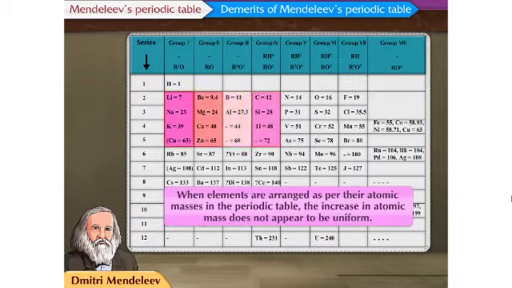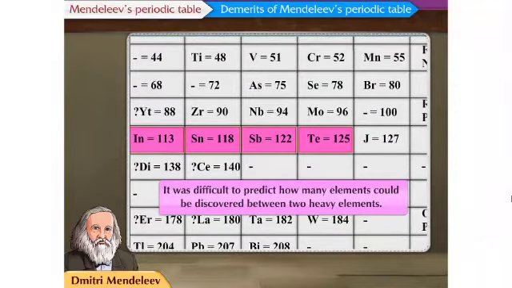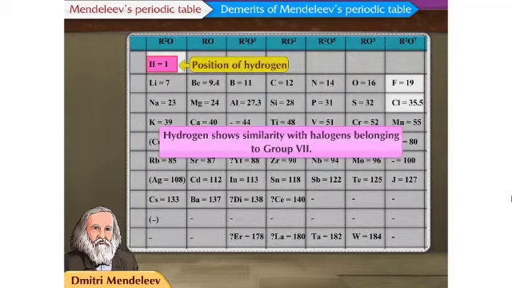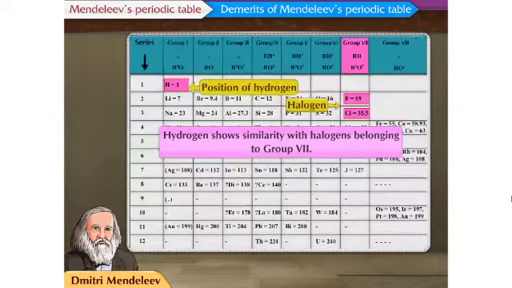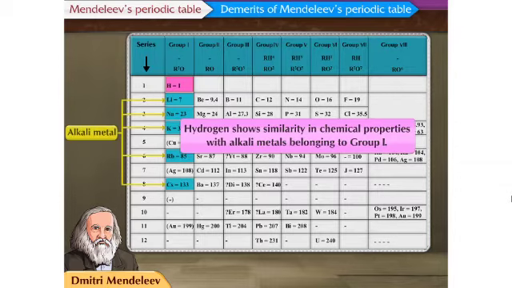It is also seen that when elements are arranged as per their atomic masses in the periodic table, the increase in atomic mass does not appear to be uniform. Thus, it was difficult to predict how many elements could be discovered between two heavy elements. The position of hydrogen. Hydrogen shows similarity with halogens belonging to group 7. The molecular formula of hydrogen is H2 and that of fluorine and chlorine is F2 and Cl2 respectively. Hydrogen also shows similarity in chemical properties with alkali metals belonging to group 1.